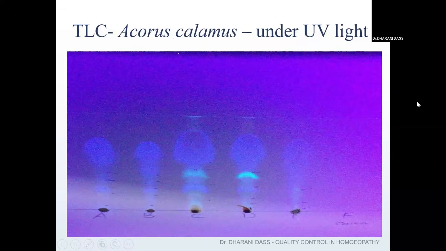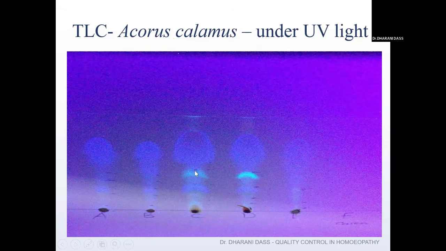And this is one more example, Acorus calamus. Here, I have taken the Acorus calamus from different companies. You can see A, B, C, D, E of different manufacturing companies I have taken, and all can be spotted in one single sheet. So here I've used ready-made sheets. You can see there is some distance from one spot to the other spot, and you have to run it, because since it is the same drug, obviously the solvent will be the same.